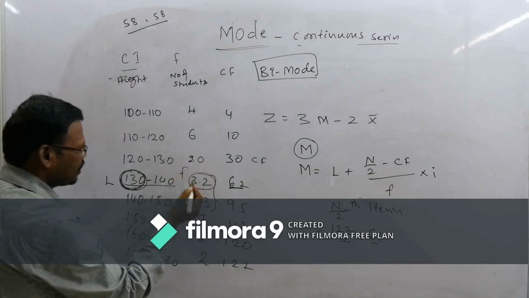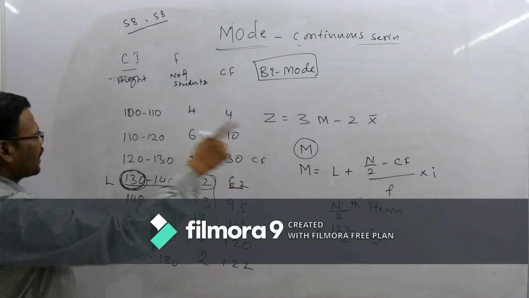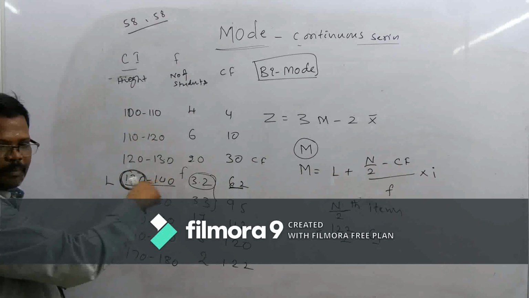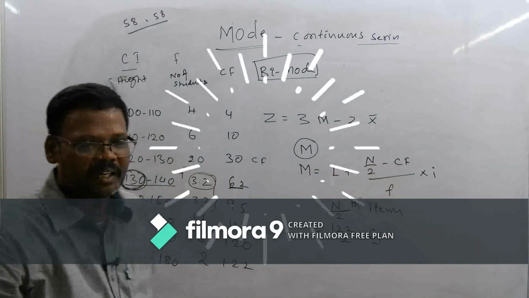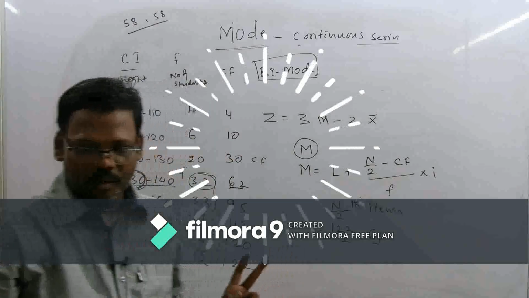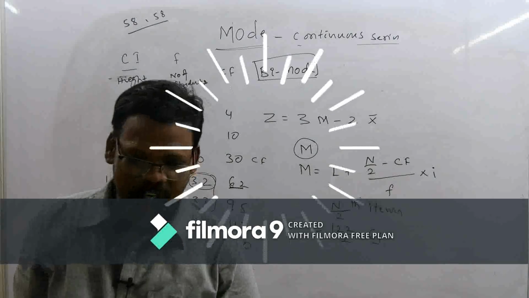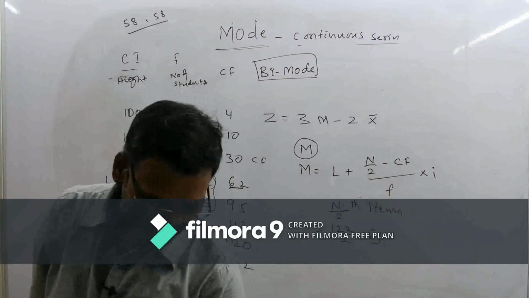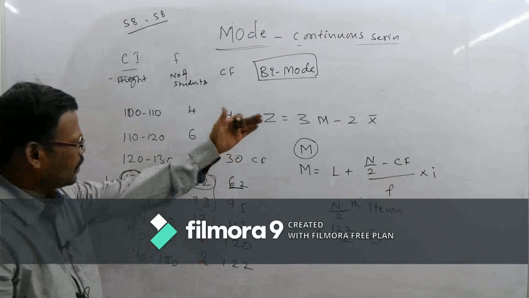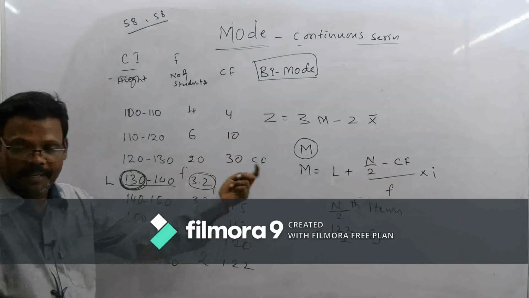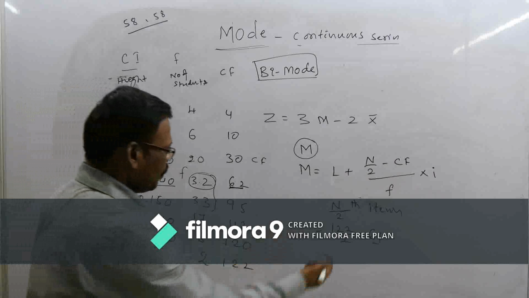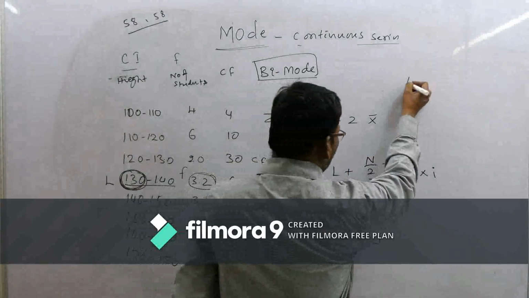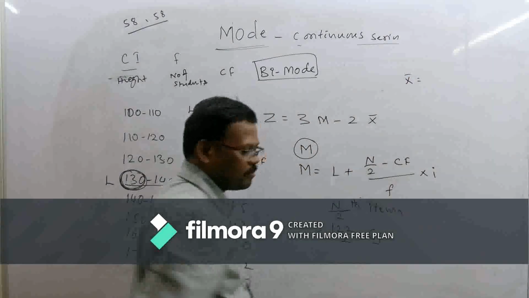This is f. i is nothing but class interval, the difference between the upper limit and lower limit of the class. Like that we have to identify the values. So then we will get the median.